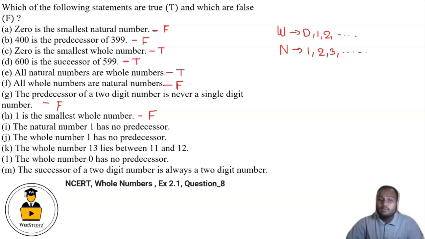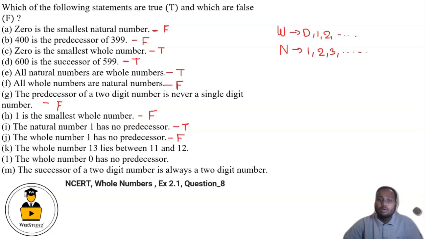Natural number, I part: natural number 1 has no predecessor, which is true actually, because the predecessor of 1 will be 0, which is not a natural number. Fine. In the next question it is asked, the whole number 1 has no predecessor, which is also false because it has a predecessor 0, which is a whole number.